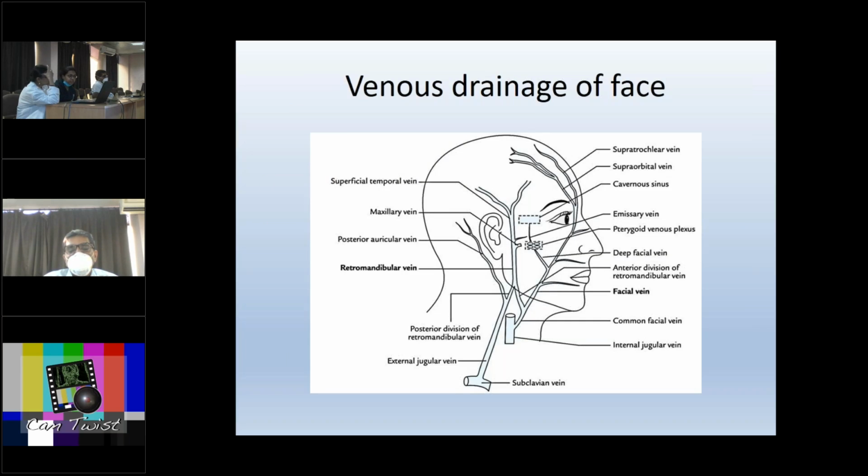As we know, major venous drainage of the face goes into the cavernous sinus, and that from the orbit communicates with the cavernous sinus through the superior and inferior ophthalmic veins. And as we can see, the facial vein also communicates with the cavernous sinus through the deep facial vein via the pterygoid venous plexus. Moreover, it is to be noted that these veins are valveless, so infections from the face and scalp can easily go to the cavernous sinus. The two cavernous sinuses are also interconnected by the anterior and posterior intercavernous sinus. So infection from one can spread into the other also.